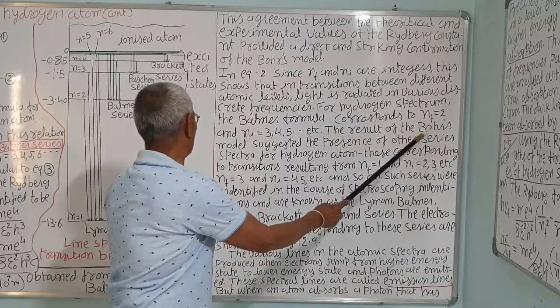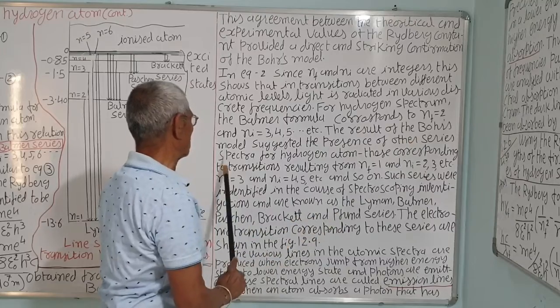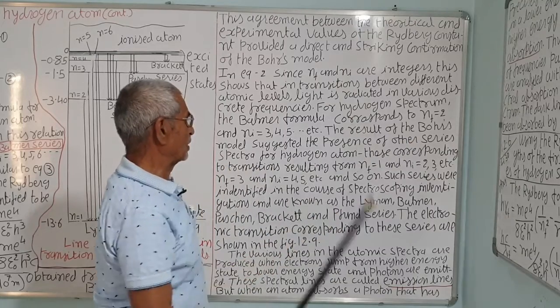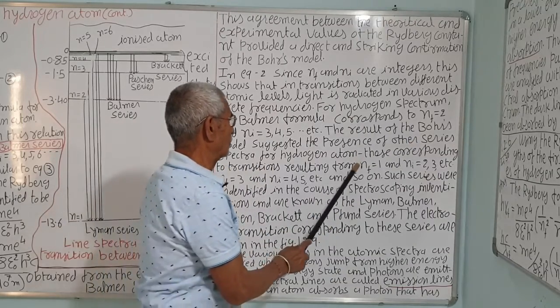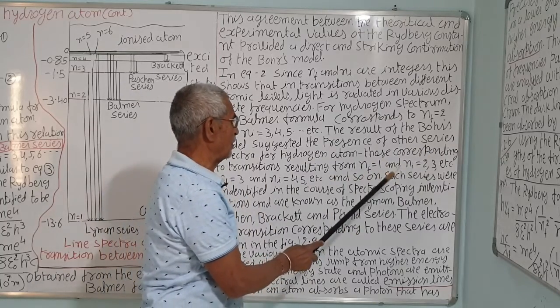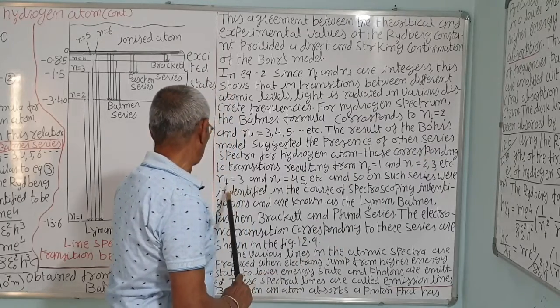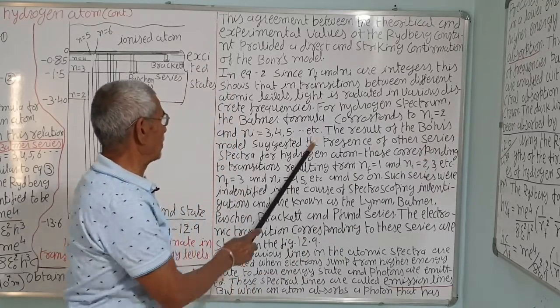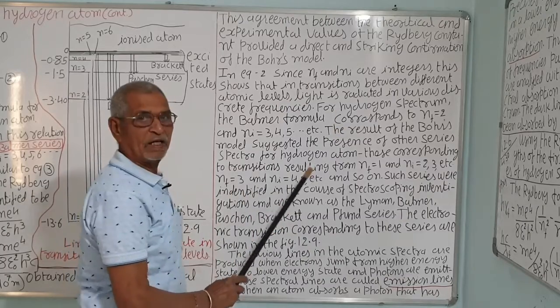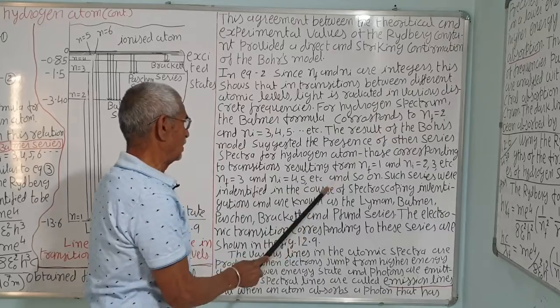The results of Bohr's model suggested that other series spectra for the hydrogen atom may be possible, those corresponding to the transition resulting from Nf equal to 1 and Ni equal to 2, 3, etc. Nf equal to 3, Ni will be more than 3, that is 4, 5, 6, and so on.